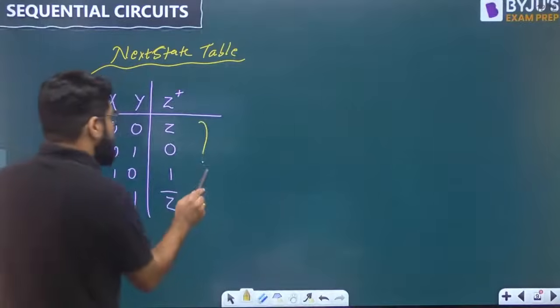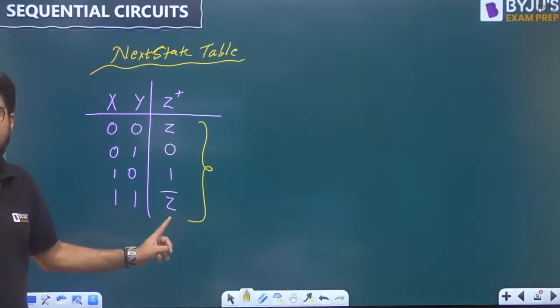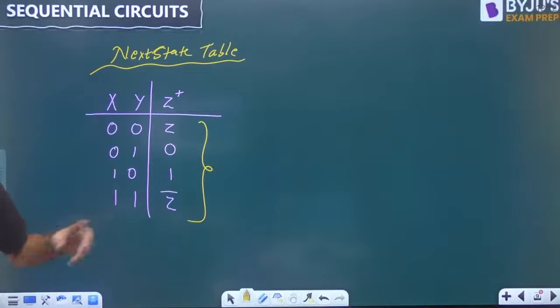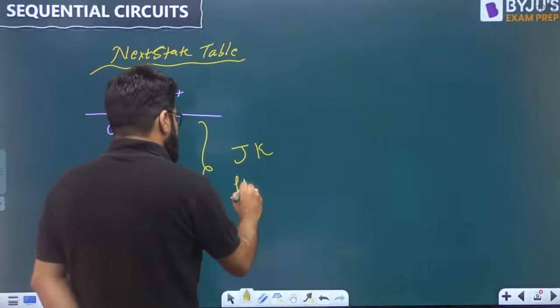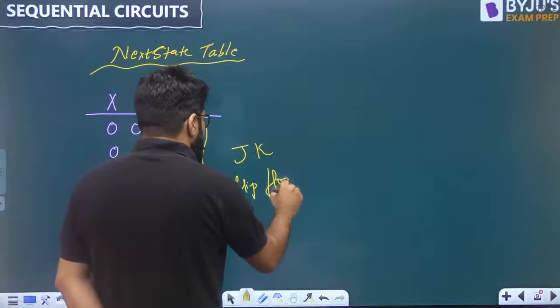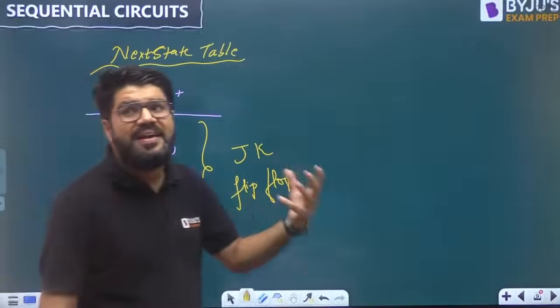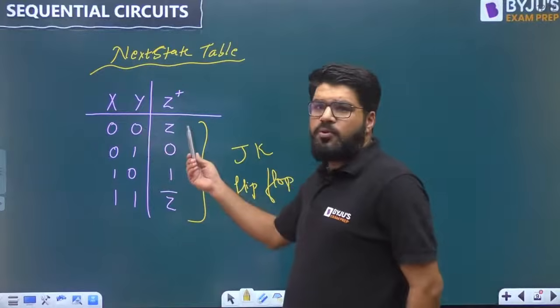What is this? 0, 0 same; 0, 1 reset; 1, 0 set; 1, 1 complement, toggle state. And that is exactly what a JK flip-flop also does. This is the same next state table as a JK flip-flop. Next state table, or we also call it the characteristic table, right? 0, 0, output remains same.